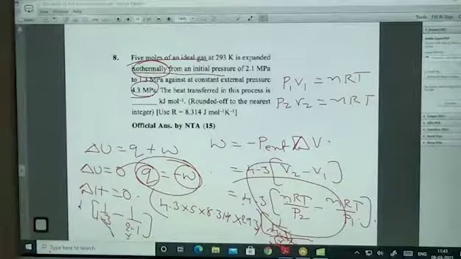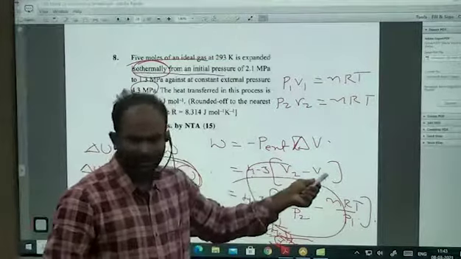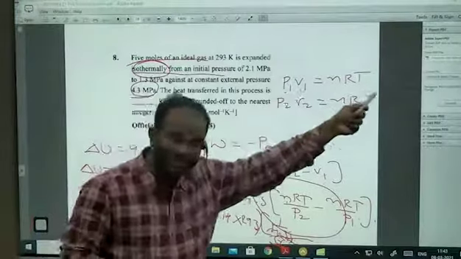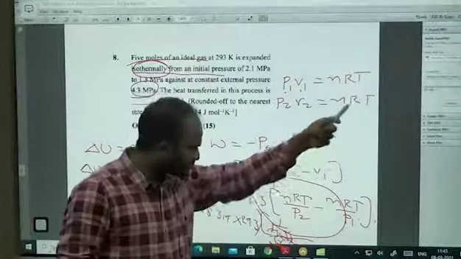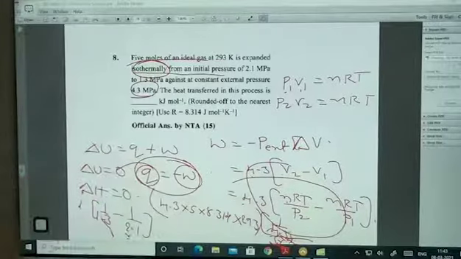Similarly, adiabatic reversible, adiabatic irreversible. If it is adiabatic reversible, what we will do? nCv delta T. That's it, na? nCv delta T. If it is irreversible, I'll do the same thing. Minus P external into V2 minus V1, but there P1 changes, V1 changes, T1 also can change. I'll substitute directly. I'll get the answer. Okay? Right? Next.